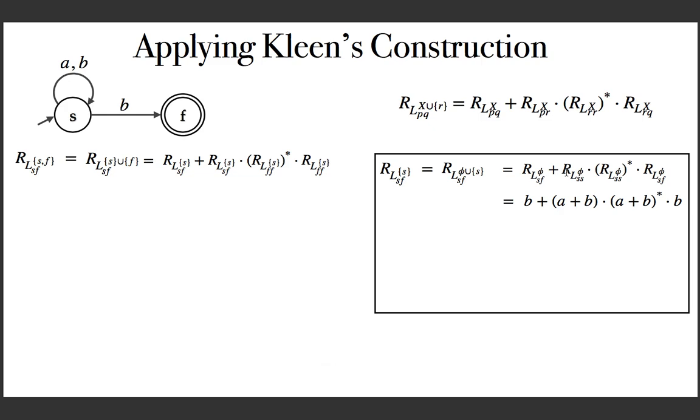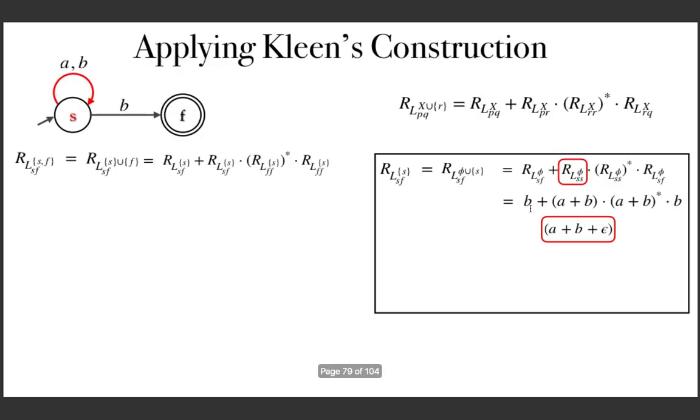And why? Because the first one is this. And what is it? I want to go from S to F without going through an intermediate state. And that is by traversing this edge. So the regular expression is B. That is correct. And second is this one, I want to go from S back to S. And this is S to S. And what is it? From the algorithm, we know that it is A plus B plus epsilon. Because A transition is there, B transition is there. Without a transition also, you can stay back, that is epsilon.